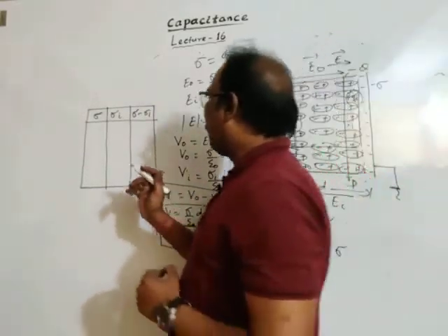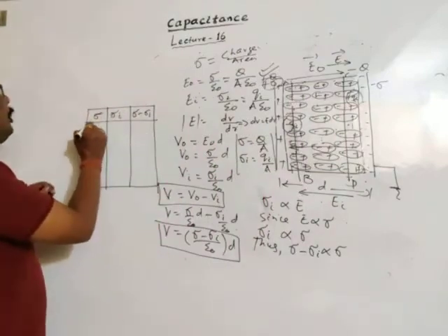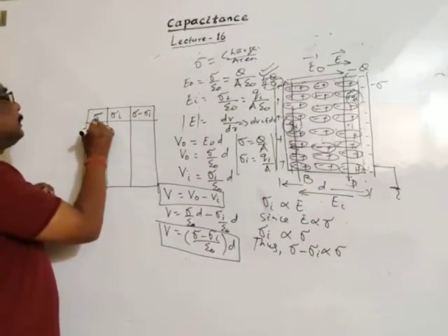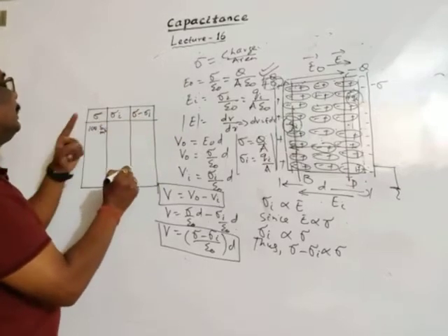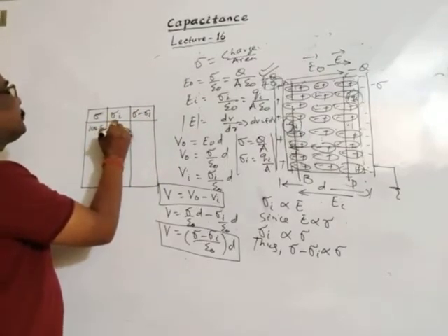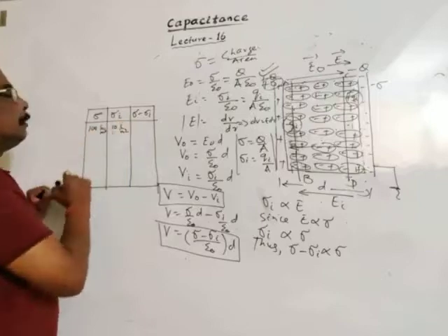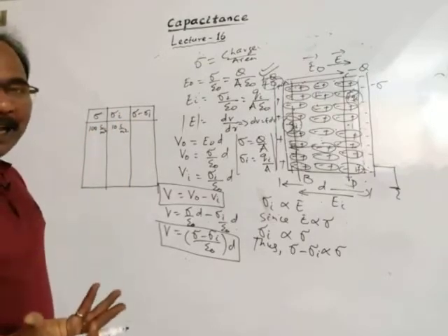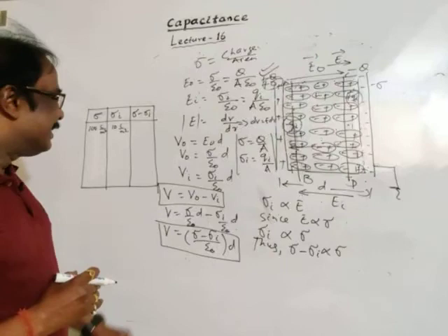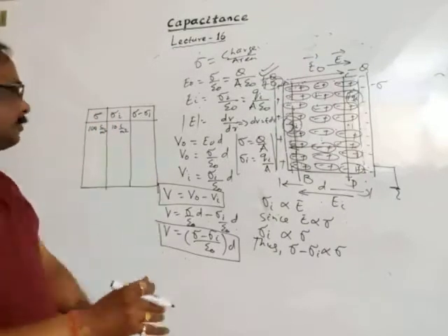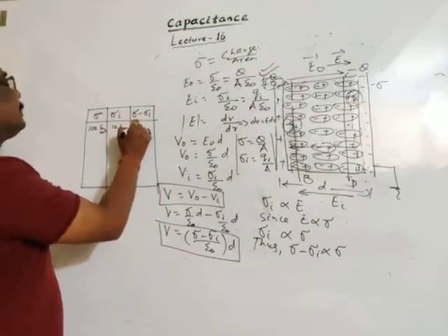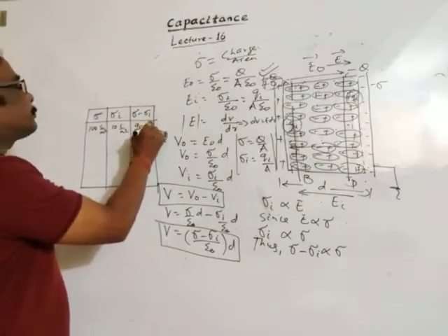Suppose the original charge density is 100 coulomb per meter square, and the induced charge density is observed to be 10 coulomb per meter square. Because the induced charge is less than the inducing charge, the induced charge density is less than the inducing charge density. Then the difference is 90 coulomb per meter square.